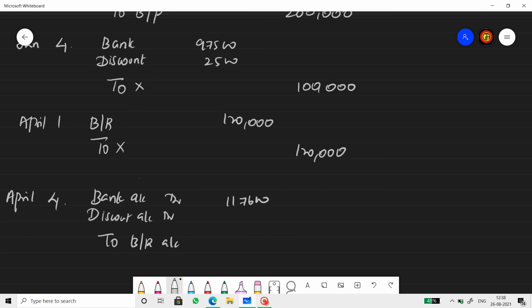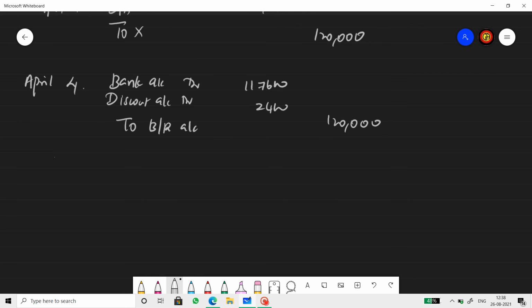I showed you the calculation already. So this is for the bill discounted by Y. Now Y remits half the amount on the same day. So it is BP to bank. No, BP to bank is the acceptance. Next entry will be for the 2 lakh figure.